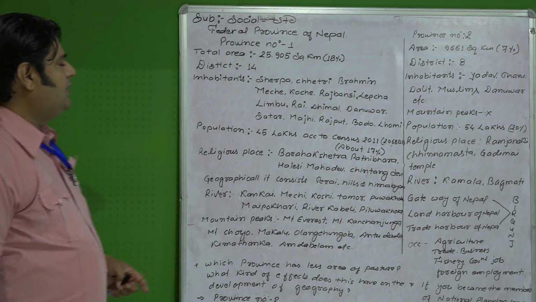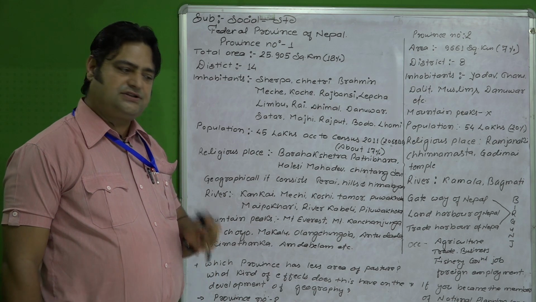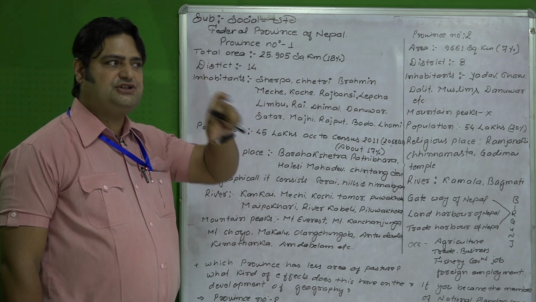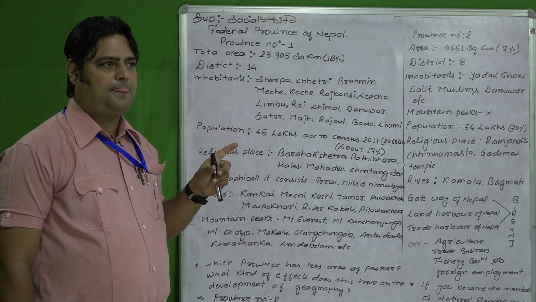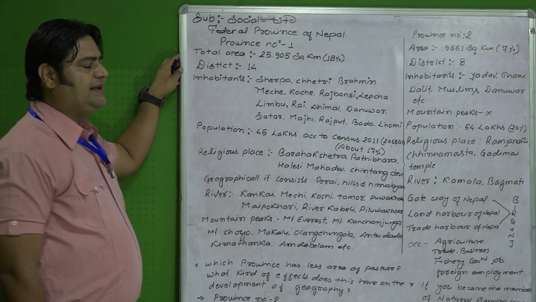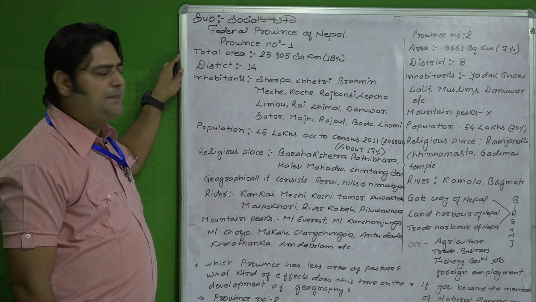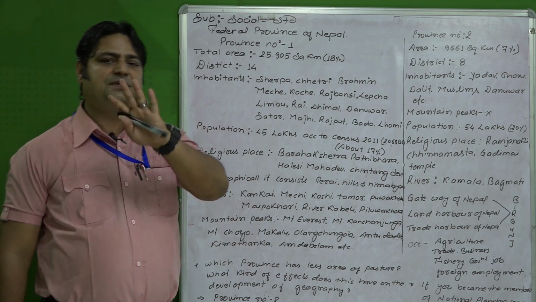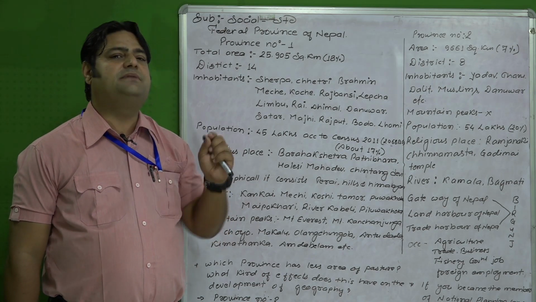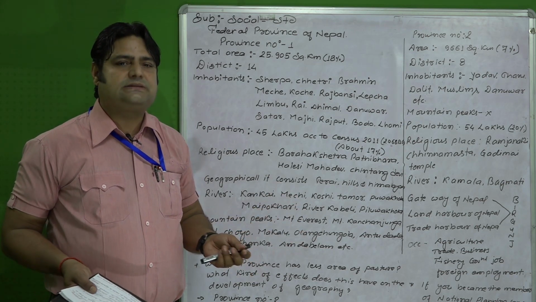And similarly, now let's go to province number 2. Okay, it is the smallest province of Nepal. It does not consist of hills and Himalayas, or you can say hills and mountains. It consists only of the Tarai belt. Its total area is 9,661 square kilometers. In percentage, it consists of only 7% of the land of Nepal. It is the smallest province of Nepal, and the biggest province of Nepal is province number 6.